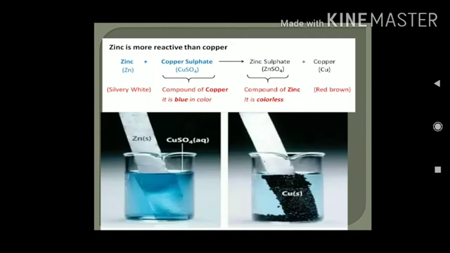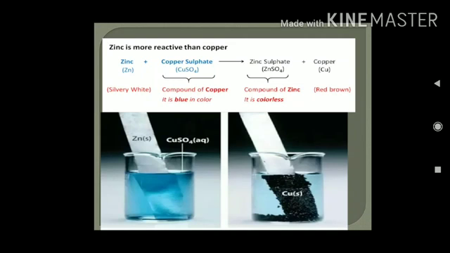And whenever zinc is dipped in that solution, after some time you will see the structure like the figure on the right hand side of the slide. It will form zinc sulfate and copper. Copper is separated from the copper sulfate solution. That brown substance over the zinc plate is copper. And now that copper sulfate solution, which has become zinc sulfate, becomes colorless.